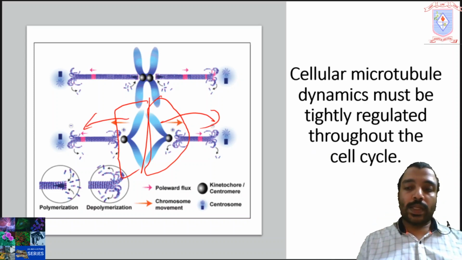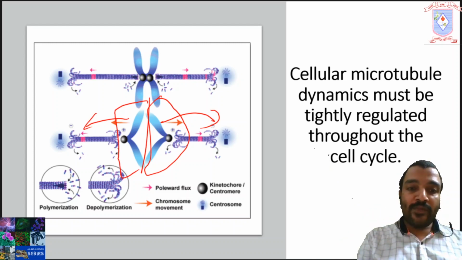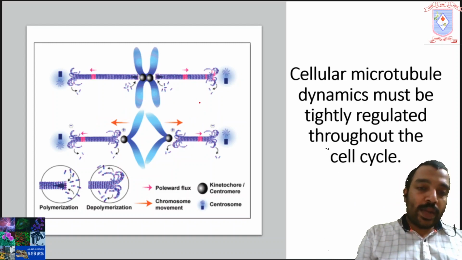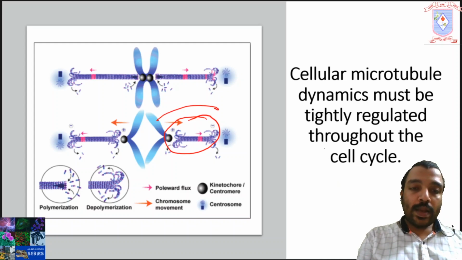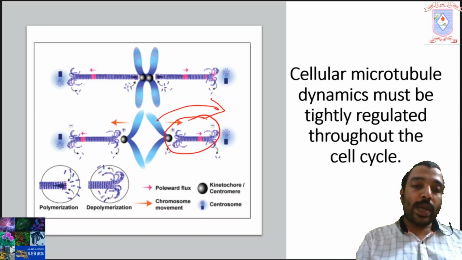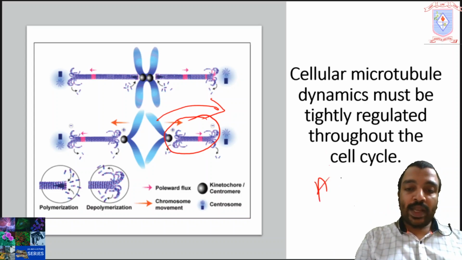So that process is happening via the shortening of the connecting fibers, that is spindle fibers. So the spindle fiber shortening results in the movement of sister chromatids towards the poles. That is anaphase A.